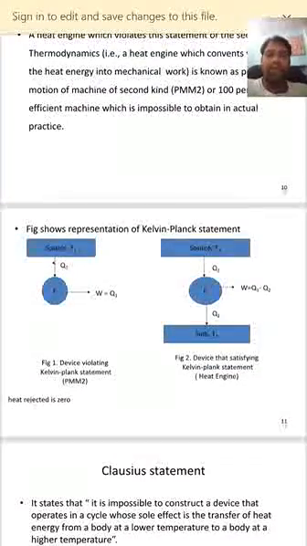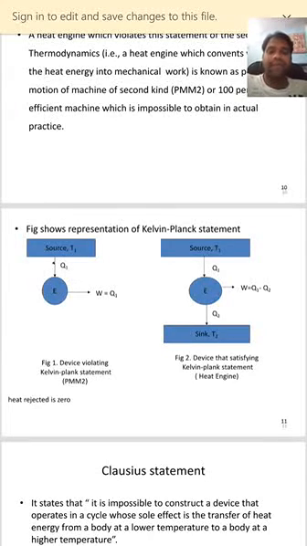So these are the two figures shown by Kelvin Planck statement. First figure is that only input energy is supplied and the same input energy is converted into equivalent amount of work, and there is no rejection of heat from the system. So this device violates the Kelvin Planck statement, that is PMM2. So heat rejected is zero, therefore this device is impossible to construct.